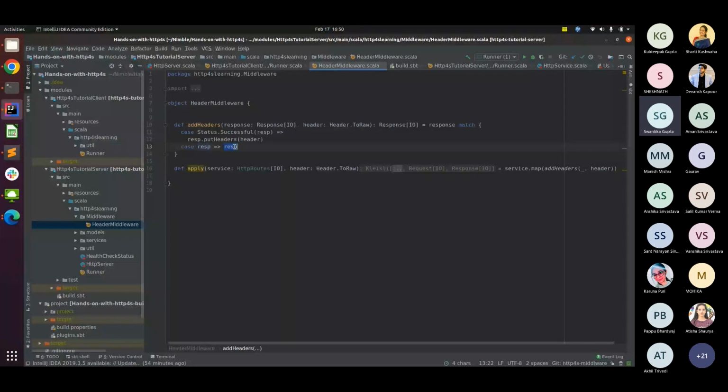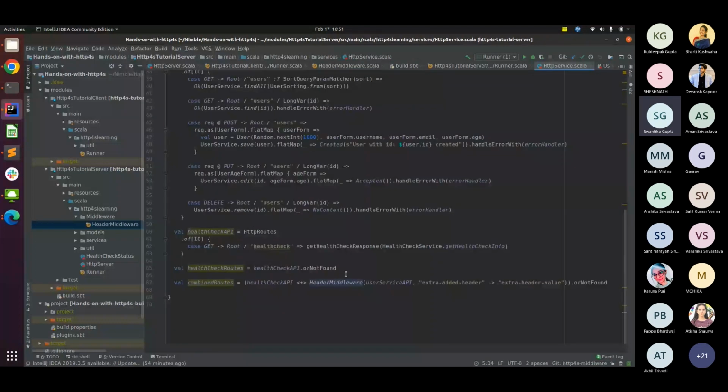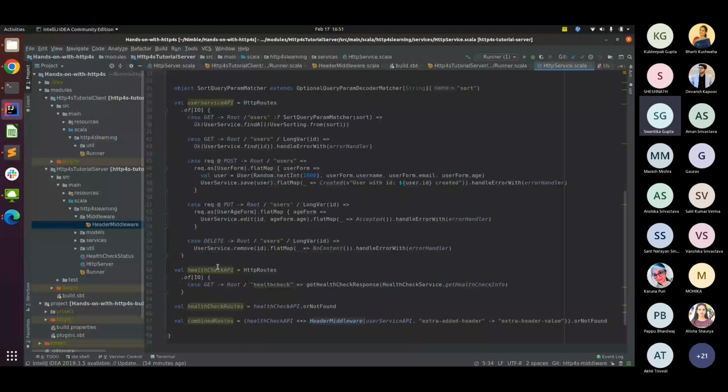If you look into the code base, where we have used this is the server side. Like I told you, I have two different endpoints, user service endpoints and health check endpoints, and I want to add extra headers to my responses only in the user service API. So I can do it in such a method. My health check API is not wrapped by any extra middleware, while my user service API is wrapped by my header middleware. And I'm passing a list of extra headers which need to be added here.